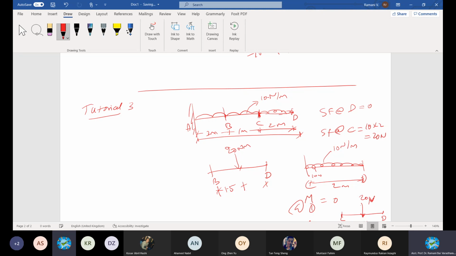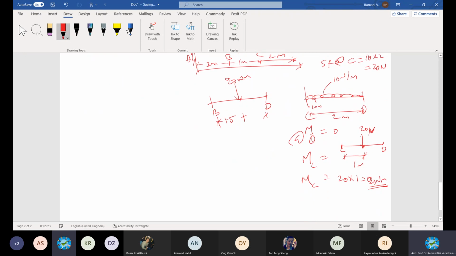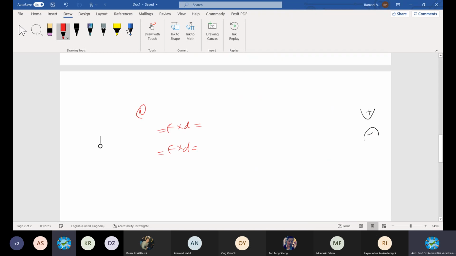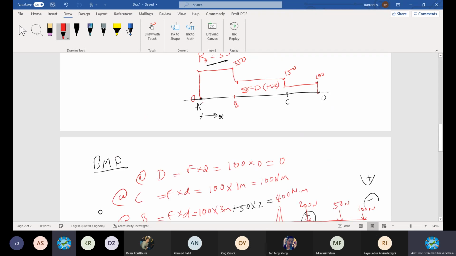Follow this method to calculate your bending moment completely, and then show it in the next class. I will ask anybody to display and give the answer. Get ready. I stop here. Any question? Like this, you have to practice many questions, then only you get familiarized. You will remember things, that is important.